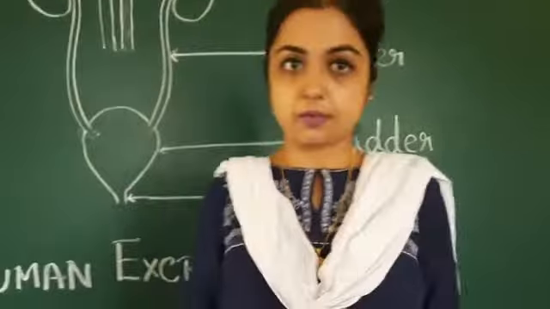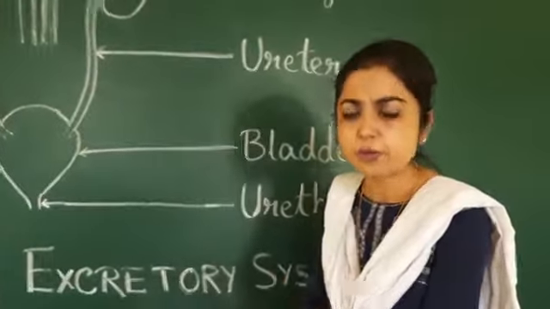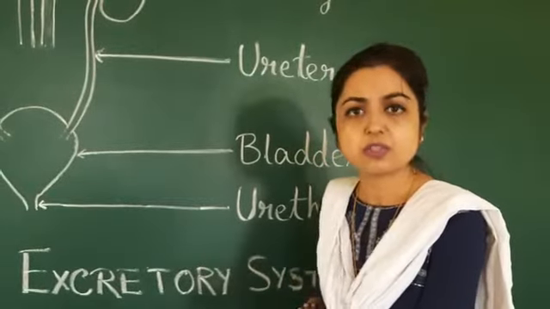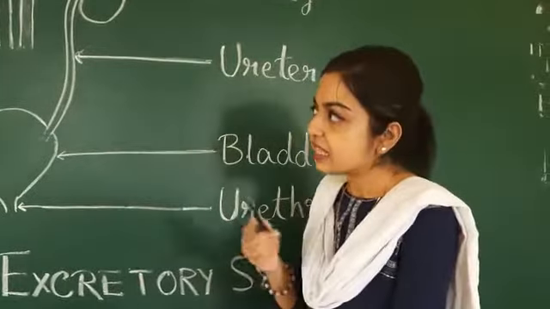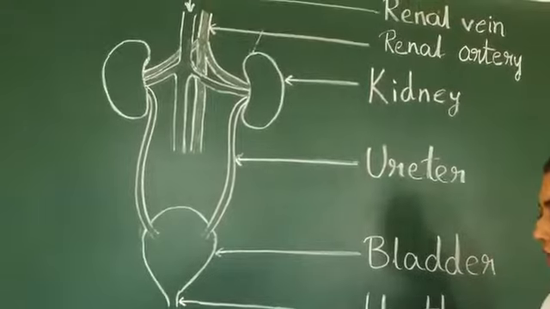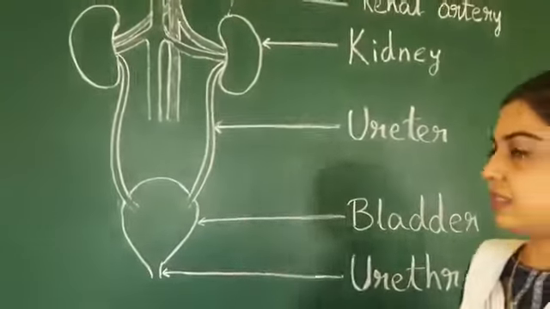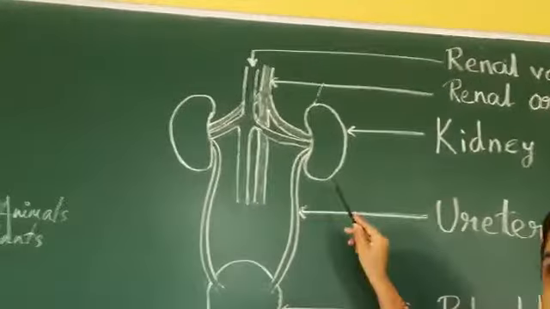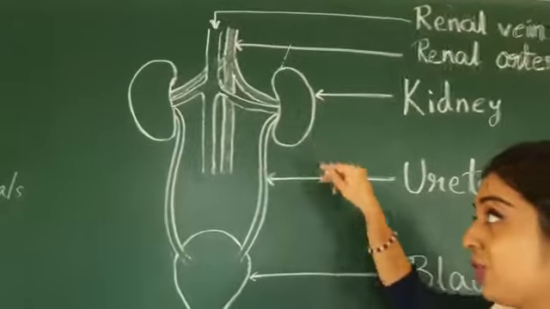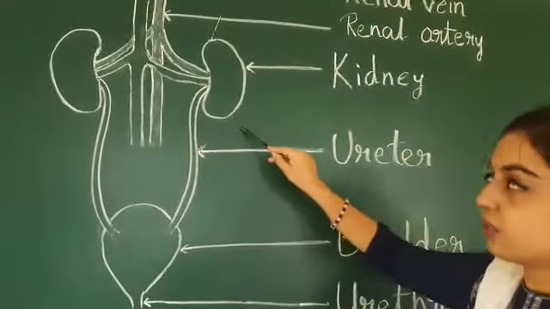That is urea. Urea is formed as a result of protein metabolism, and this urea is generally deposited in the liver, right? And it is generally filtered by the kidney. So let's see what the human excretory system is. The human excretory system consists of two kidneys, two bean-shaped organs, or rather, if I say it is the shape of a rajma, it will be better. So two kidneys are present here, you can see.